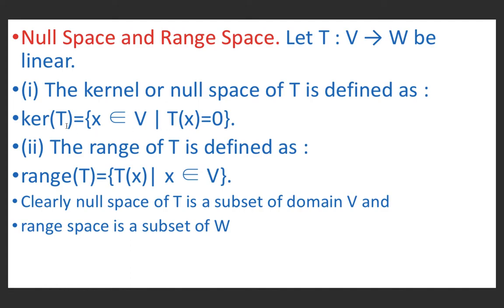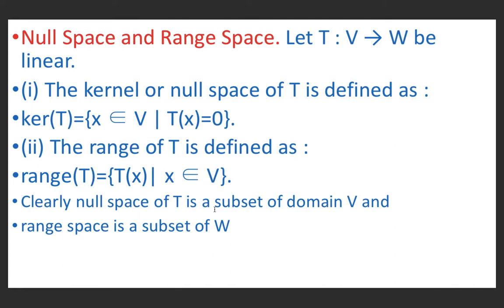Therefore, kernel of T or null space of T is equal to {x such that x is an element of V and Tx is equal to 0}, where 0 is the 0 element of W. And the range space of T consists of those vectors which are T images of certain vectors of the domain V. The range of T is defined as range of T equal to {Tx such that x belongs to V}.